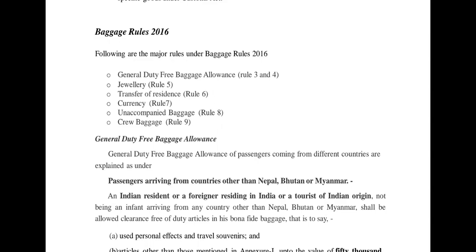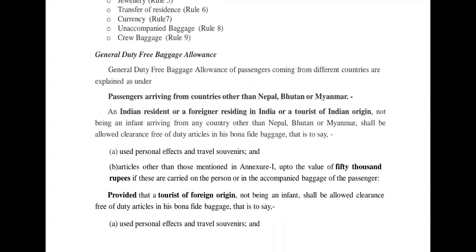Okay, if any passenger is arriving, other than from Nepal, Bhutan or Myanmar, in India, an Indian resident or a foreign resident in India, or a tourist of Indian origin, not being an infant, arriving from any country other than these mentioned countries, shall be allowed clearance free of duty of articles in his bona fide baggage, that is to say, used personal effects and travel souvenirs and articles other than mentioned in Annexure 1, up to 50,000 rupees if these are carried on the person or in the accompanied baggage of the passenger.